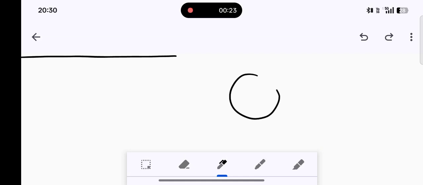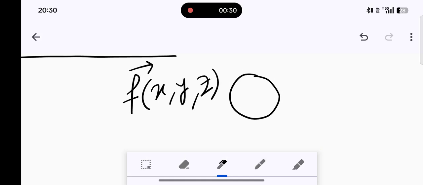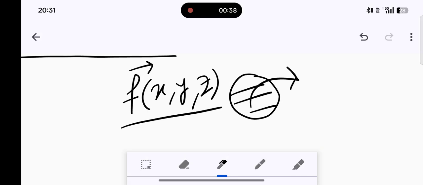Let's say this is the vector field and this is the vector point function, let's say f(x, y, z) with a vector symbol, and this is the vector field, which is a kind of ground, you can say, right? In that ground we can operate the vector point function, like you can operate in your school ground or college ground or whatever. A scalar field is the same kind of concept.